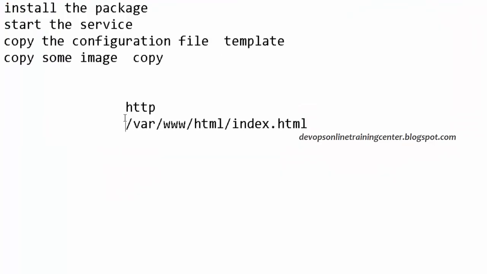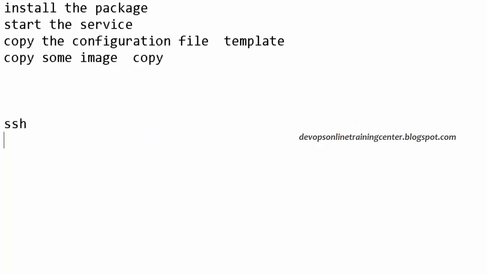Okay, so this is how we deploy a web server to the agents, right? We install the package, start the service, and copy the configuration file. Same is the case with SSH. Let us say you want to automate SSH. Then we install the SSH package, we start the service, sshd.